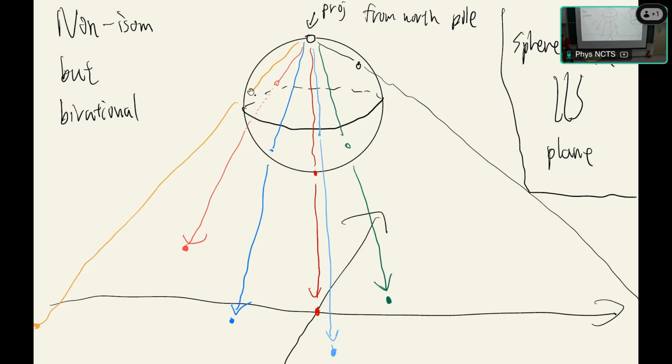You can see the yellow point to the yellow point, the red point to the red point, the blue to the blue. This is a one-to-one and onto morphism. So this is an example of two smooth varieties that are non-isomorphic but birationally equivalent.